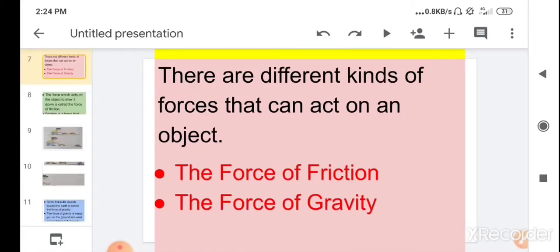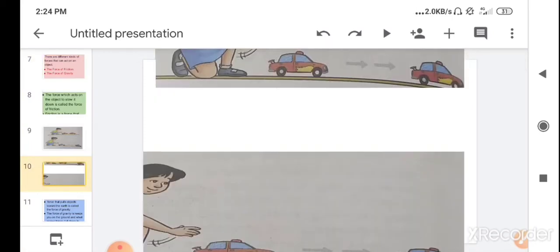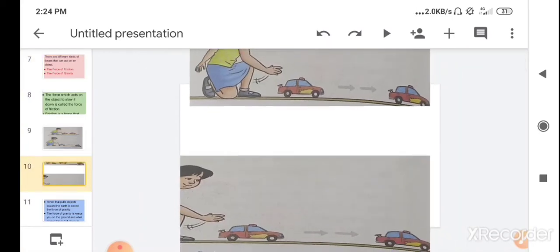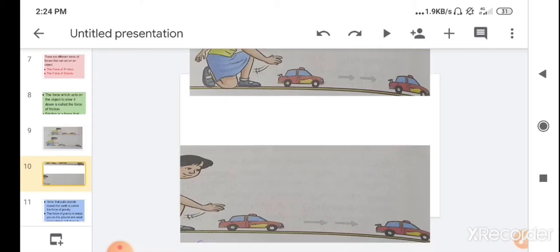Children, have you seen what happens when a toy car is pushed? Yes, you have seen that the toy car starts moving in the forward direction in which the force is applied. But you have noticed that when a toy car moves, it slows down and then finally stops after moving for some time.